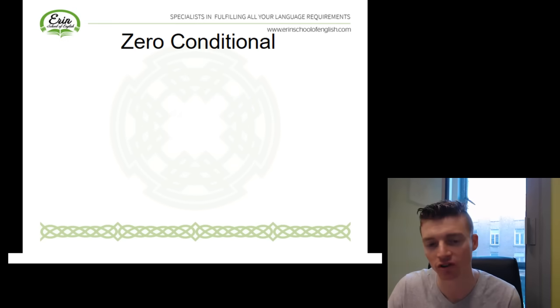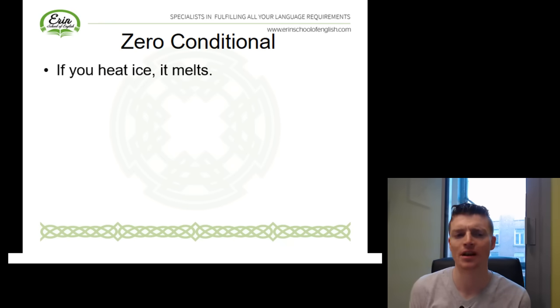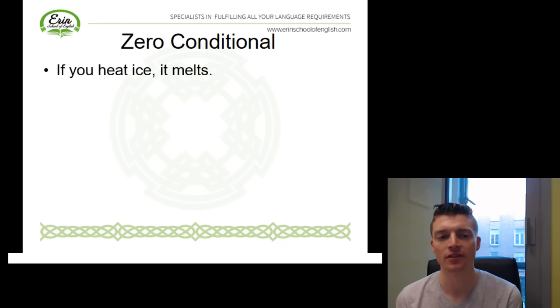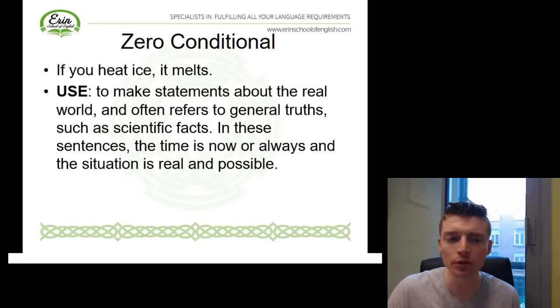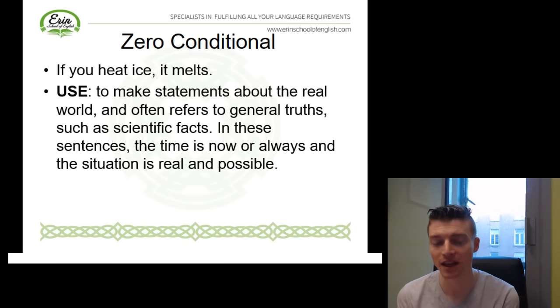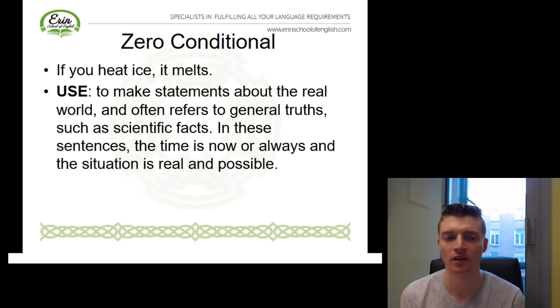The first structure we want to look at is the zero conditional. So for example, if you heat ice, it melts. So what are we doing here? We use the zero conditional to make statements about the real world.